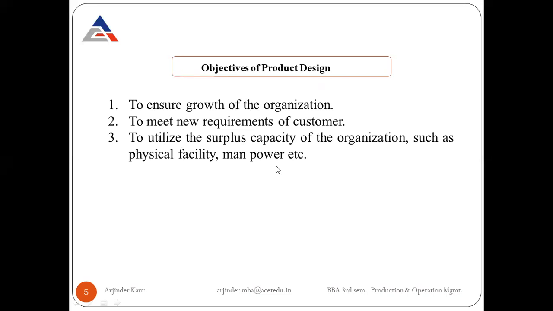That means still they have the capacity to produce 100 units more that is not being utilized by them. So if this is the case, the company can introduce some new soap. Okay, and this they could do to utilize the surplus capacity of 100 units they were not utilizing earlier.